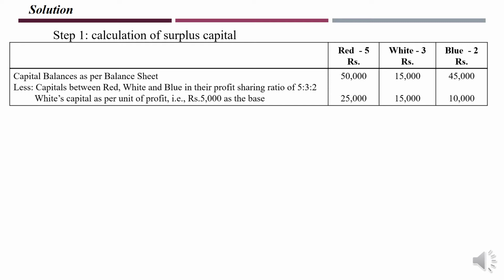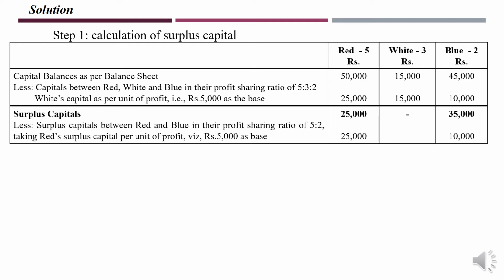5,000 should be multiplied by these 3 ratios to find out this capital. So 5,000 into 5, 25,000. 5,000 into 3, 15,000. 5,000 into 2, it is 10,000. Okay, so then you find out the surplus capital here, not balance due, surplus capital. So in this case it is 25,000. In case of white, we are not getting any surplus, and in case of blue, we are getting a difference of 35,000. That is the surplus capital in the first stage.